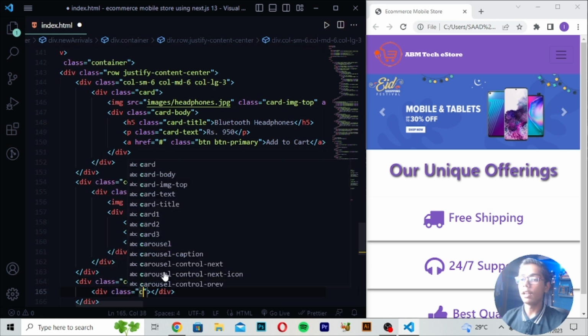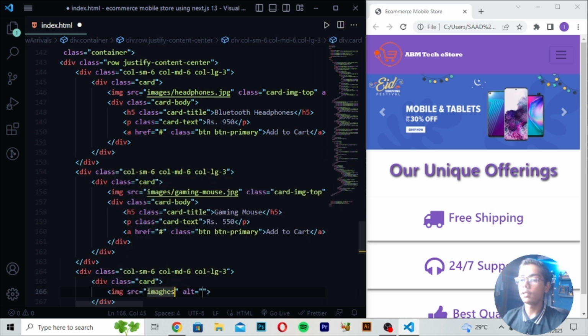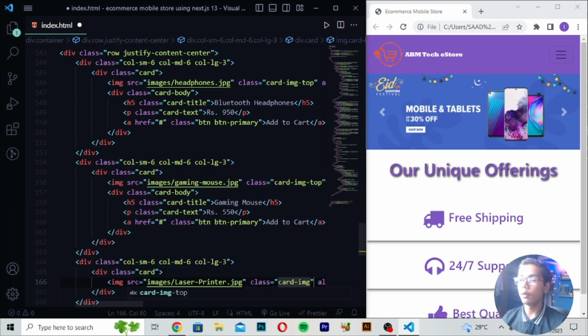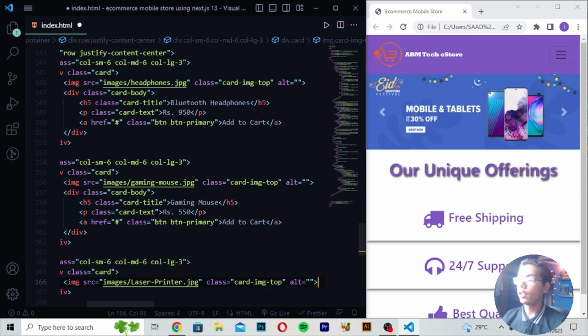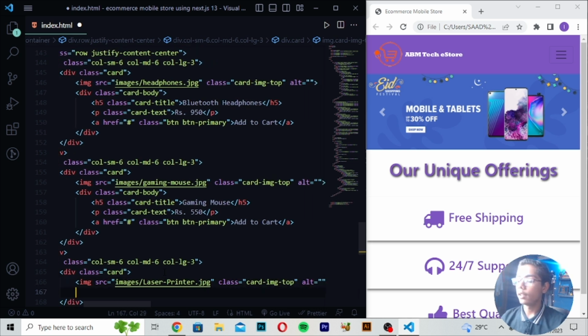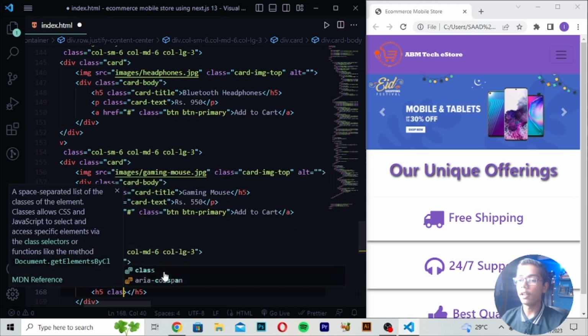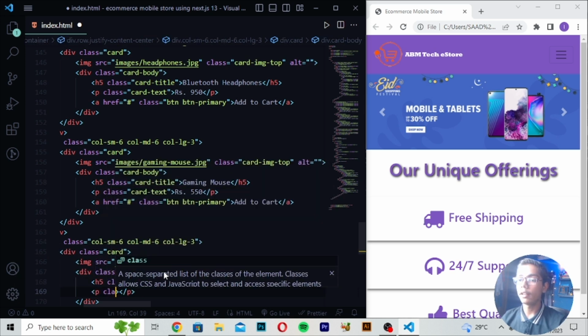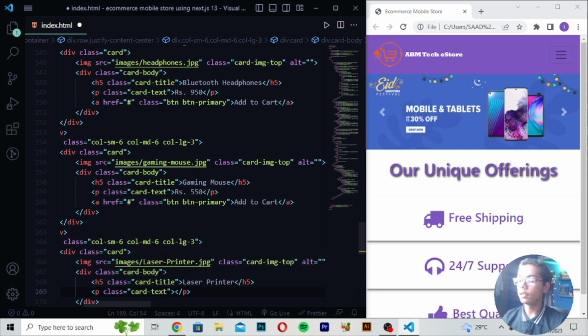Then right here div class card, then I will write images slash laser printer.jpg. Right here card-img-top. After writing this tag, move down and write div class card-body. Then write h5 with class card-title. Then in the center I will write laser printer, and then move down, write p tag class card-text. Then I will write rupees 4500.